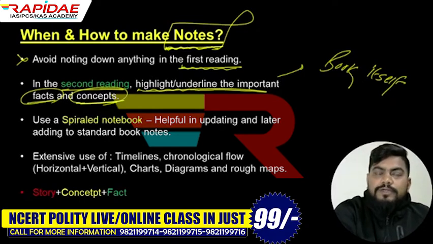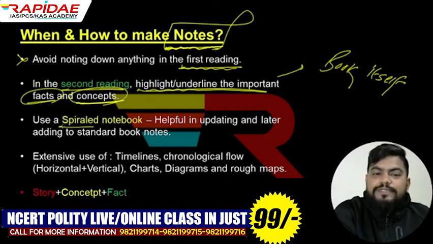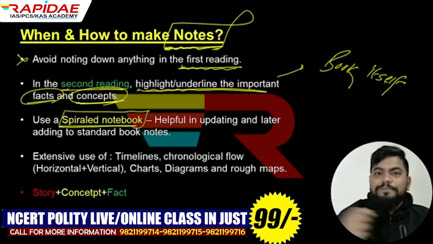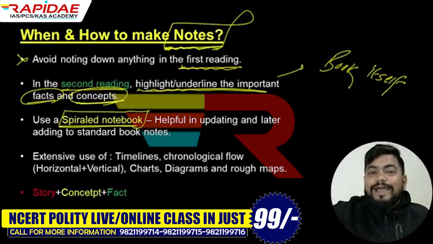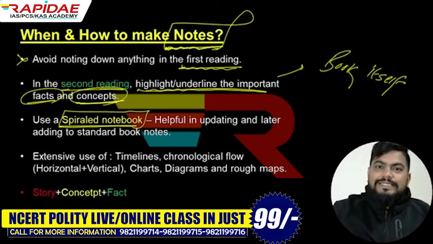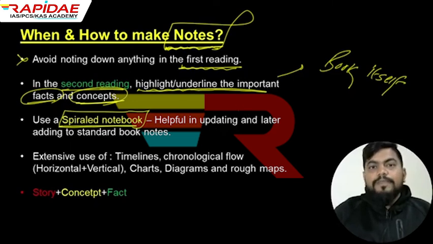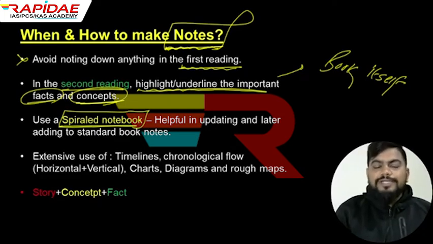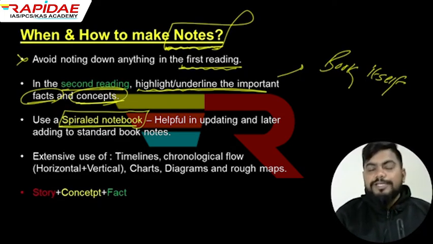And in order to make notes, I personally suggest that you should use a spiral notebook. Use a spiral copy, children. Why? Because tearing the pages will be easy. Why is sir telling you to tear the pages? Because guys, you can adjust these pages elsewhere later. Your standard books' notes, you can either shift those pages into them or shift them into the books, right? Additionally, whenever you have current affairs or additional information, you will always have room to add the notes. That is why I will always suggest using a spiral notebook.